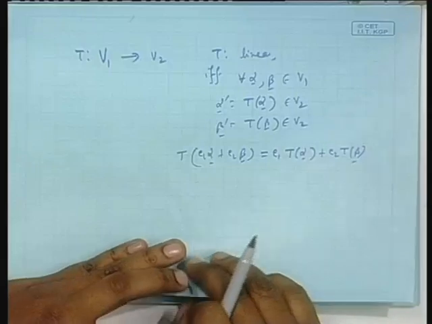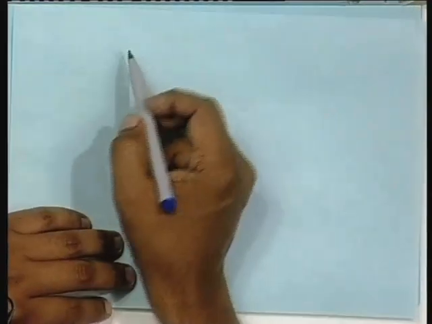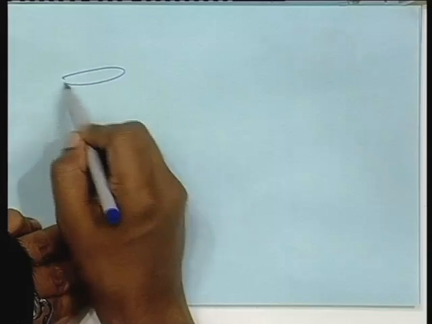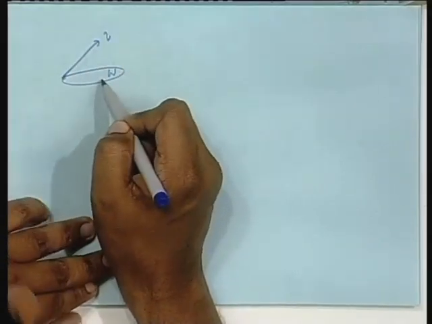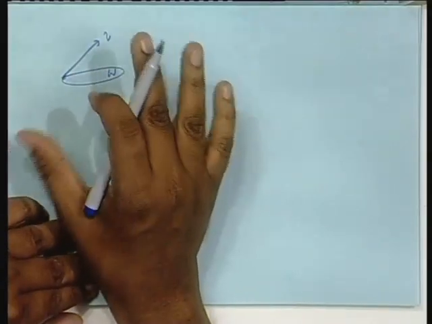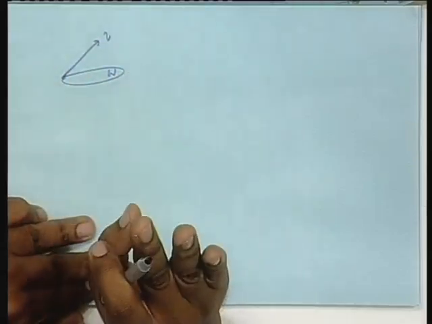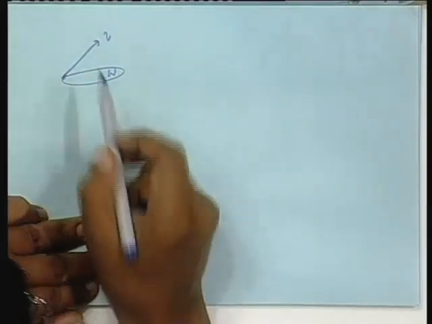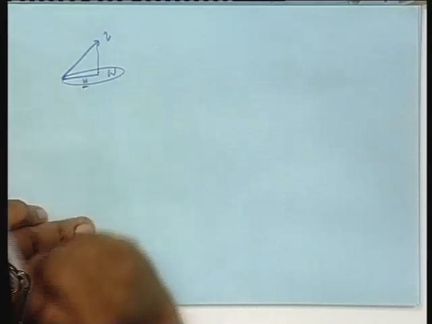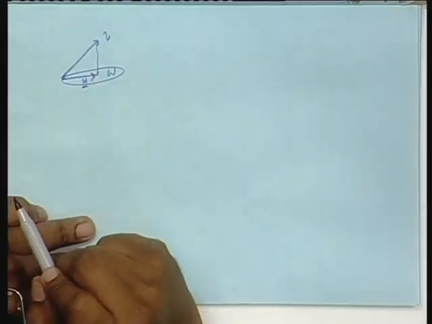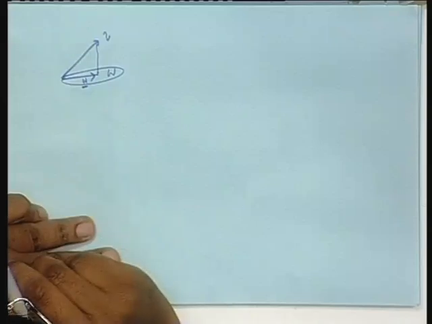Orthogonal projection is a linear operation. That is, suppose you have this space W, and you have a vector V which could be in W also. Both V and W are in the bigger space, capital V. You are projecting orthogonally, you are getting a vector W. This is unique, it exists, everything I know.